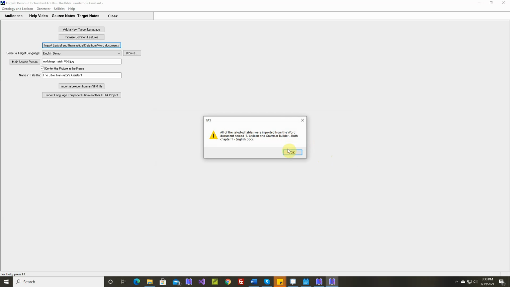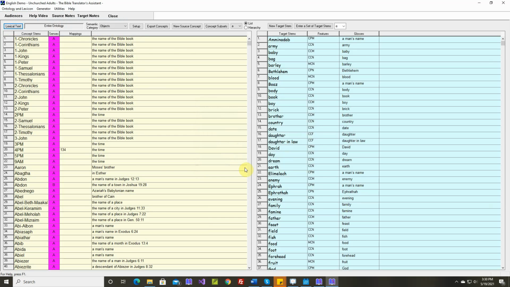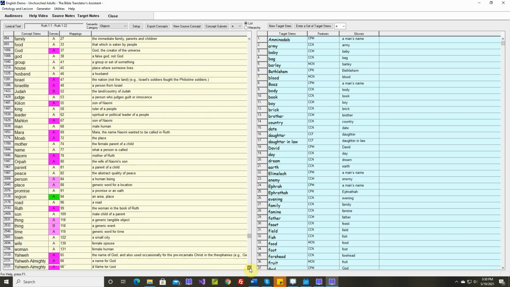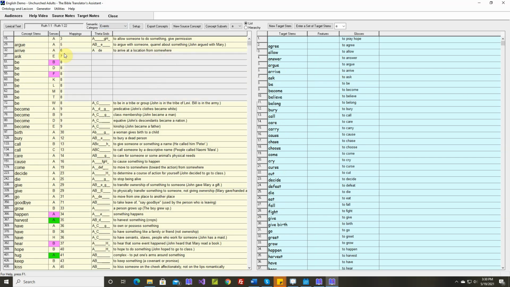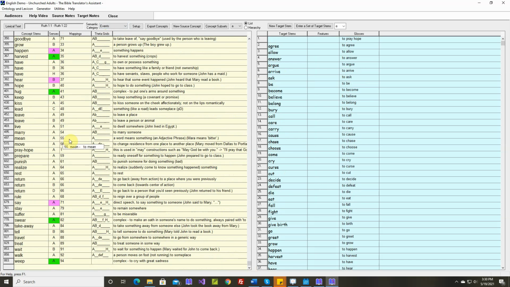All of the selected tables were imported. Okay, and just to make sure everything went well, you can come over here and you can say lexical text. Let's say Ruth, chapter 1. And now here are the concepts in Ruth chapter 1. All of these should be mapped to a target word. There should be no unmapped words. So objects, events, in other words, verbs. Again, no unmapped concepts. Pray hope was mapped to word 1, which is a space.